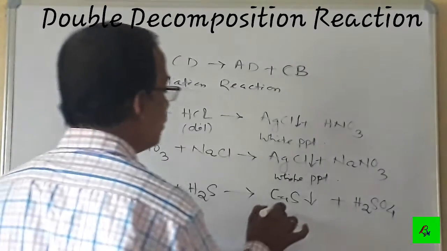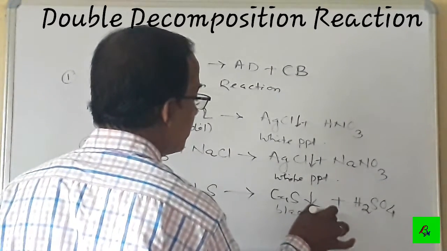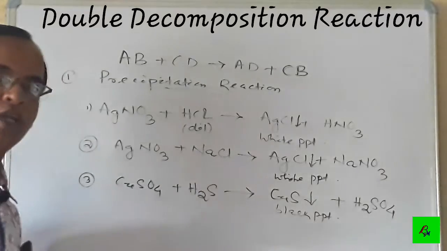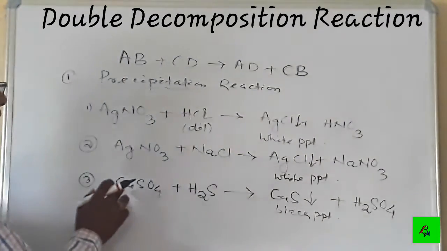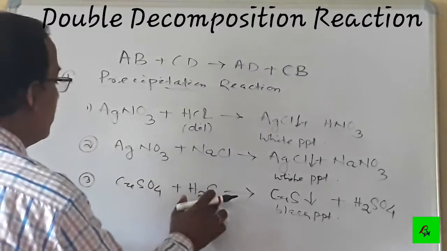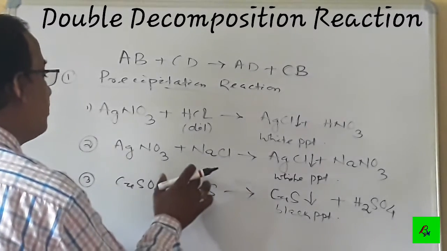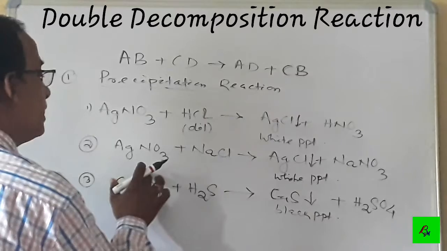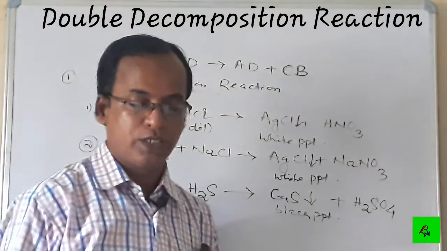Copper sulfide, which is black in color, that means a black precipitate. Precipitate means an insoluble salt is formed. By exchange of the radicals, copper, the positive part, the basic part, reacts with the acid part, and the basic part reacts with the acid part also, forming copper sulfide plus H2SO4.